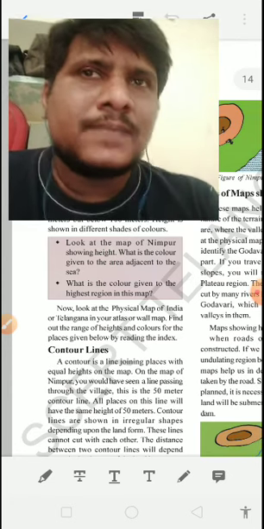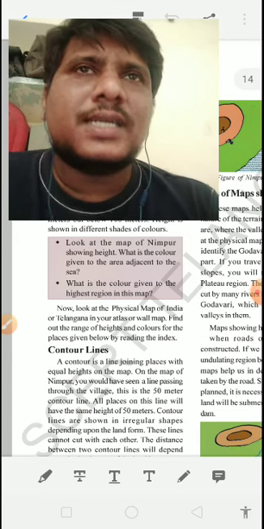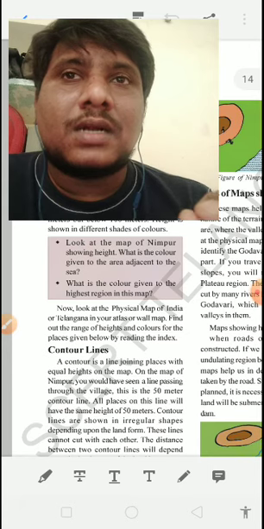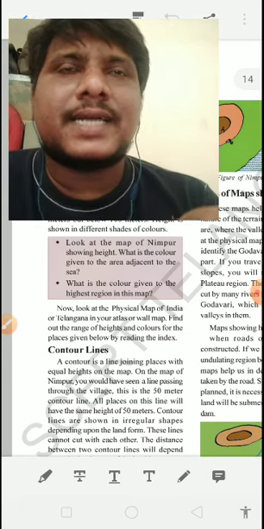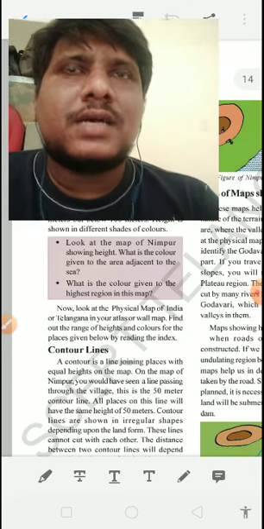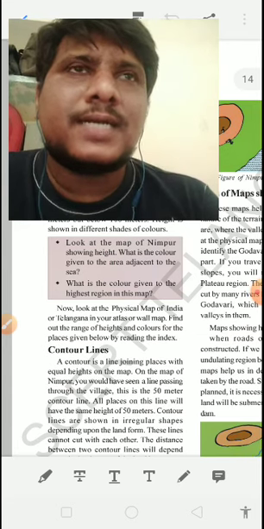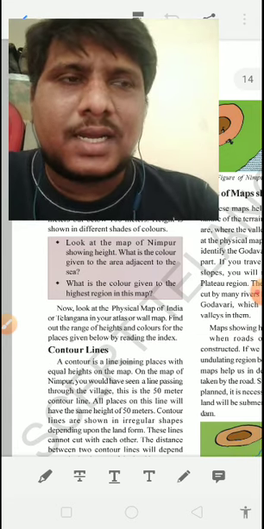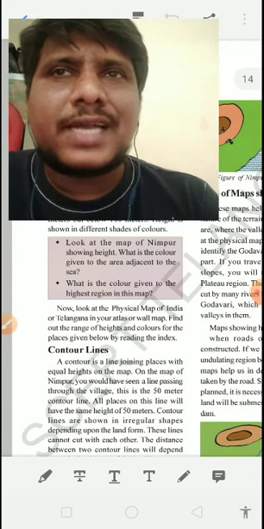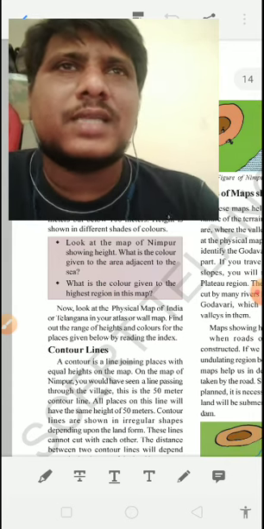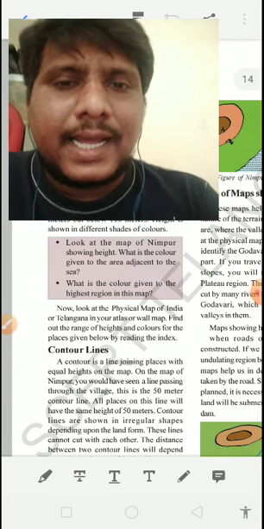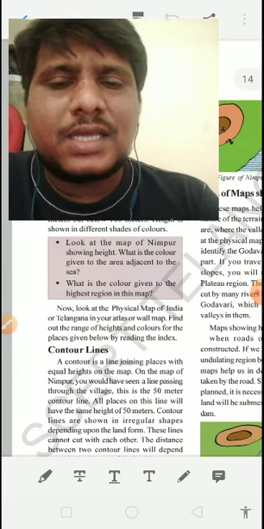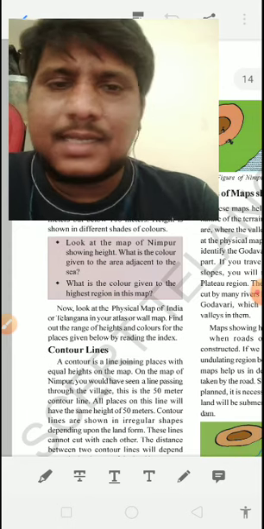Why in the index point? Whatever you have drawn on the map is indicated in the index. The index informs you that this particular color indicates this information, this line represents the water, this line represents the mountain, this line represents the transport. Like that you get to know by mentioning the information in the index point. Otherwise there is no use.